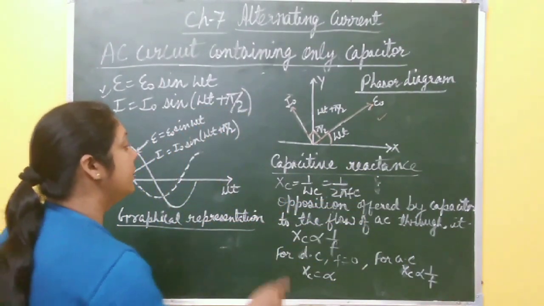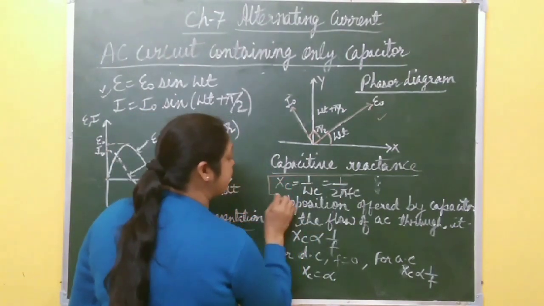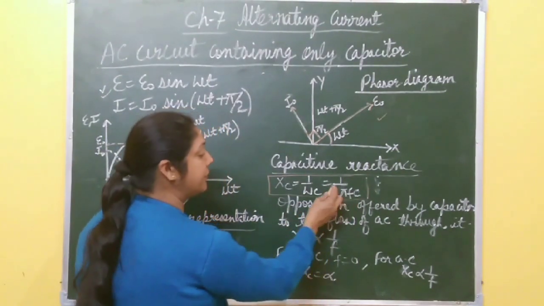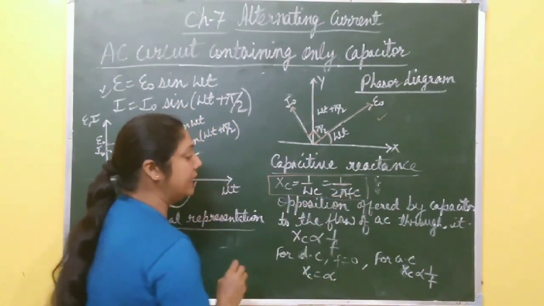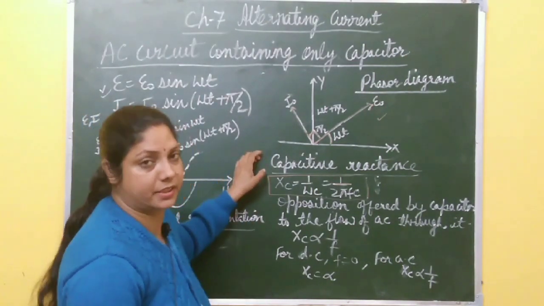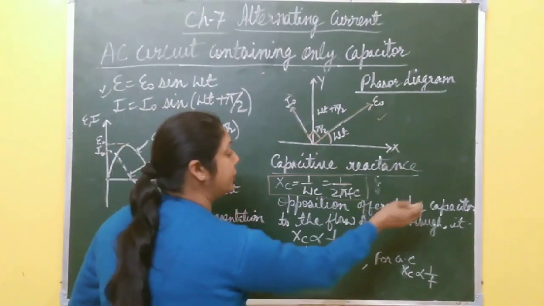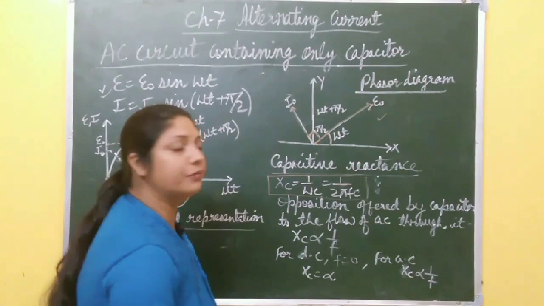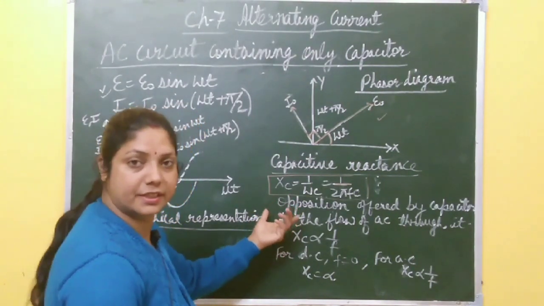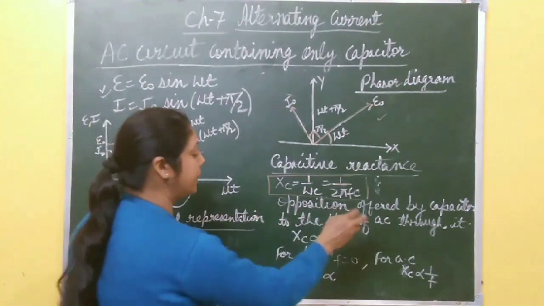Here there is one new term, that is capacitive reactance, XC. XC is 1 by omega C, and omega is 2 pi f. It means XC becomes 1 by 2 pi fC. What is this capacitive reactance? It is the effective resistance offered by the capacitor. You can say it is the opposition offered by the capacitor to the flow of AC through it. It acts like a reactance.